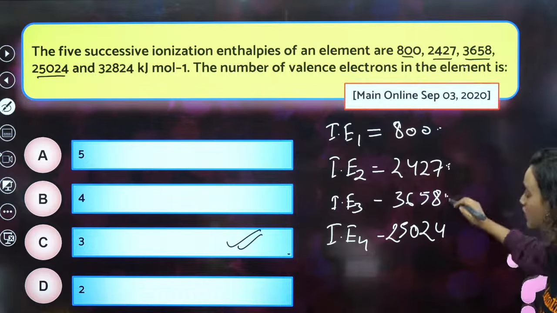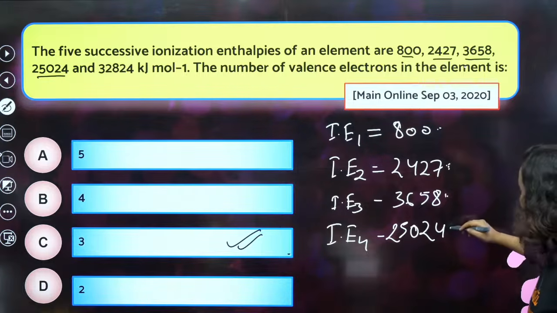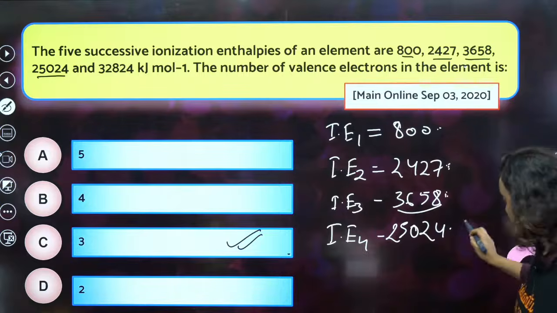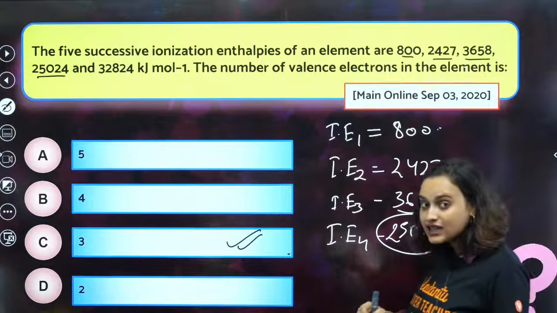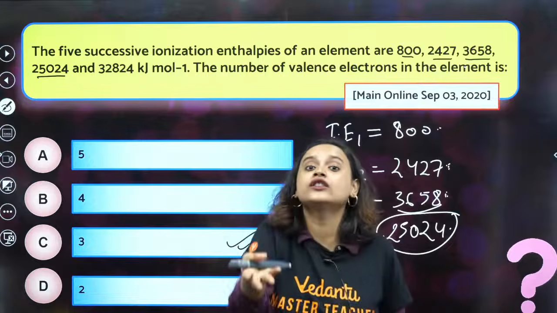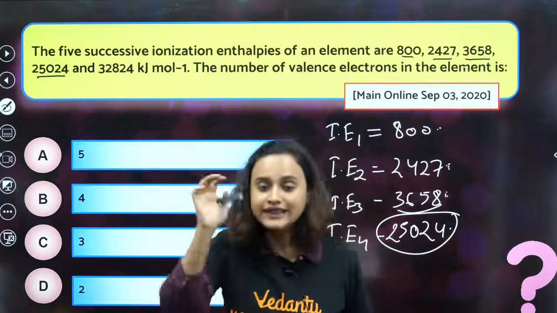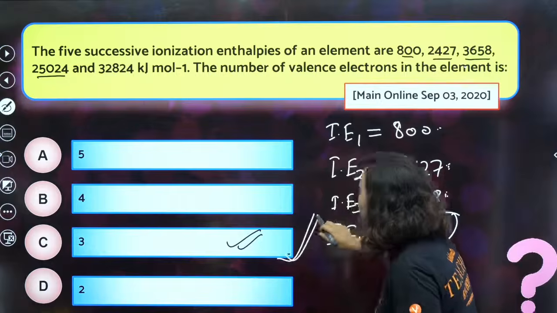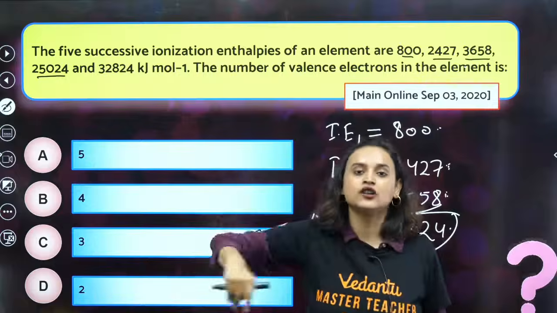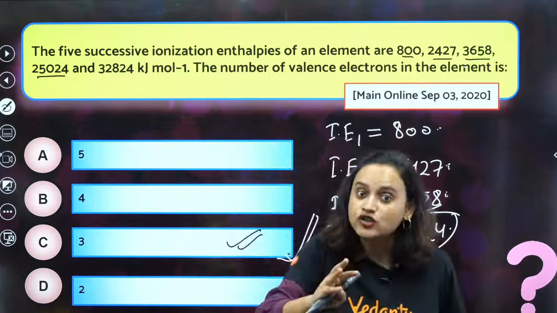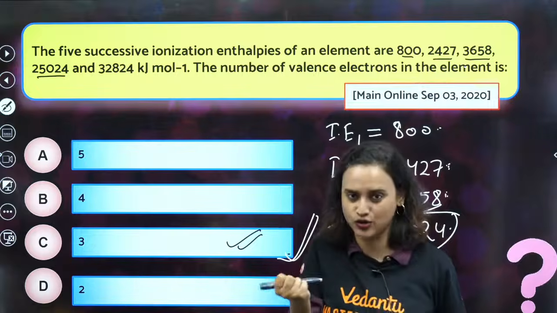IE4 is 25,024. Now do you see what the difference is? Yes, the difference is a lot. This is 4-digit, this is 5-digit. So the atom had trouble giving the 4th electron away, which was definitely from a lower orbital. That is why we say option 3. 3 electrons were in the valence shell, it could give them away. But the 4th electron was tough for the atom and it did not give it.